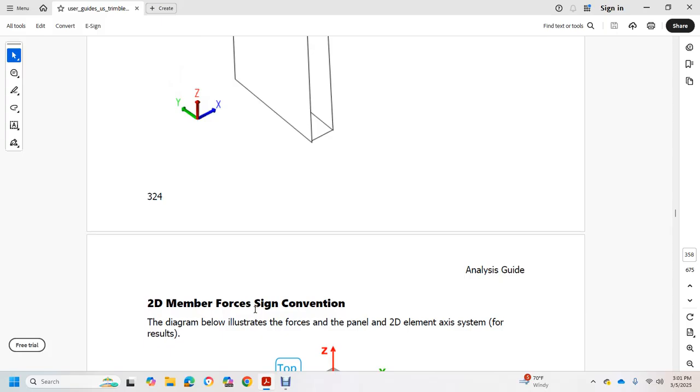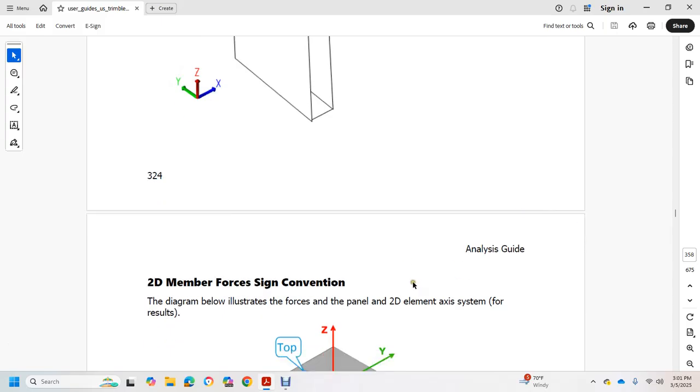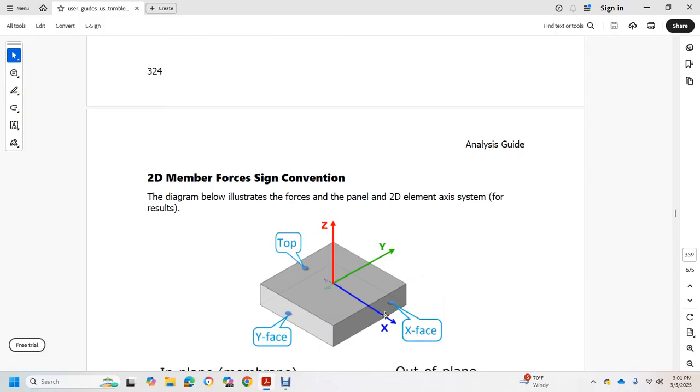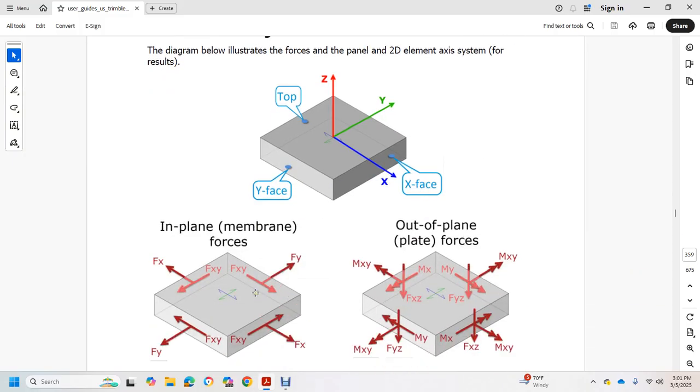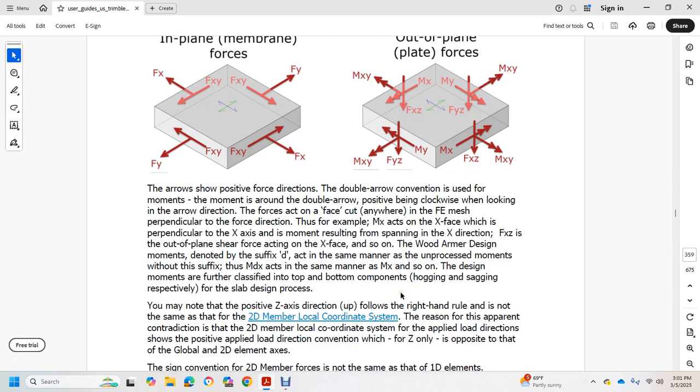The 2D member force convention diagram below illustrates the forces in the panel of the 2D element axis for the results. So for the top x face and y face, there are in-plane membrane forces fx, fy, fxy, and out-of-plane plate forces. The arrows show the path of the force direction, and the double arrow convention is used for the moment, which is around the double arrow, with the path of the line being closed clockwise, looking along the arrow direction. The force is acting on the face cut out anywhere in the FE mesh, perpendicular to the force direction, thus force and moment x act on the x face. The force fxz is the out-of-plane shear force on the x face.